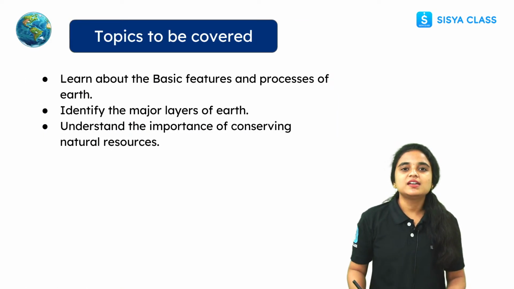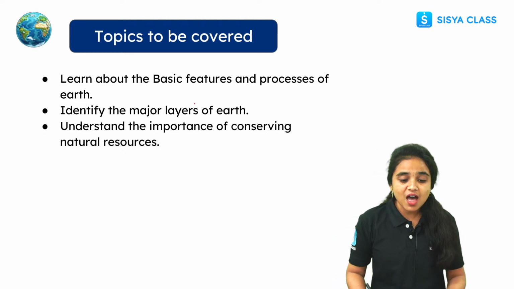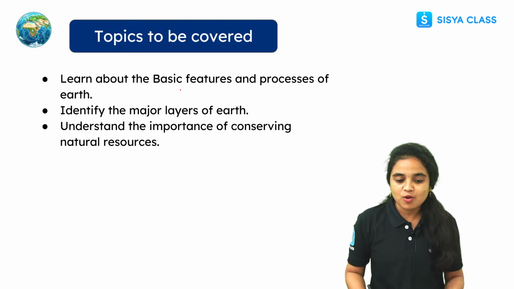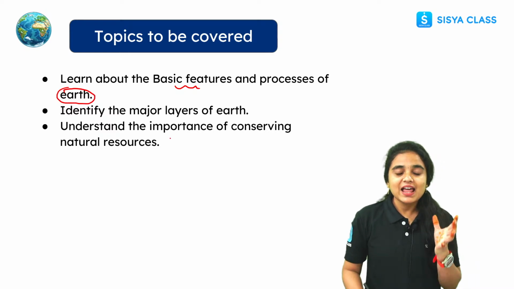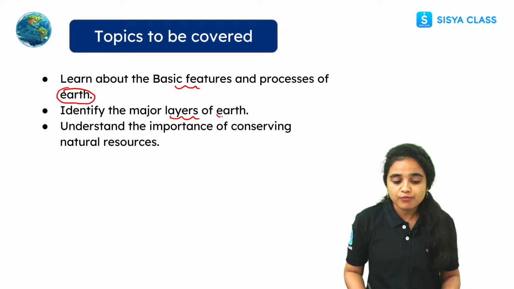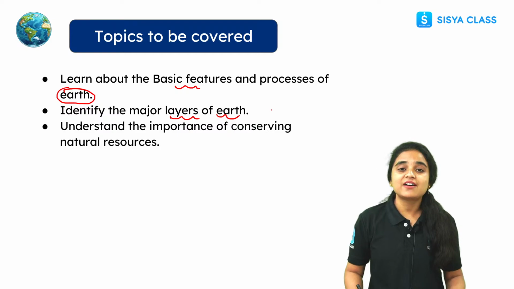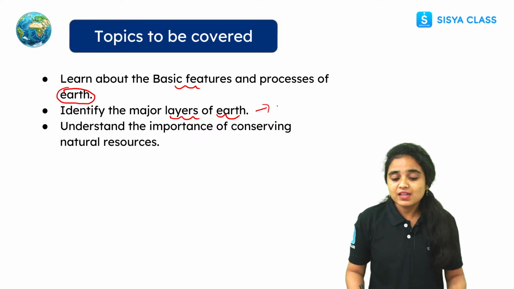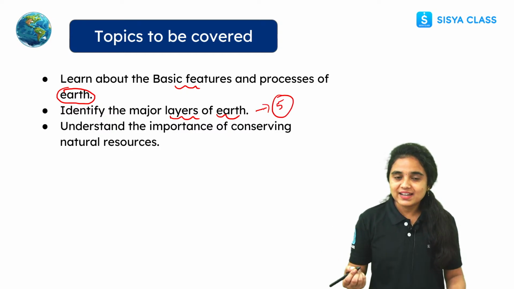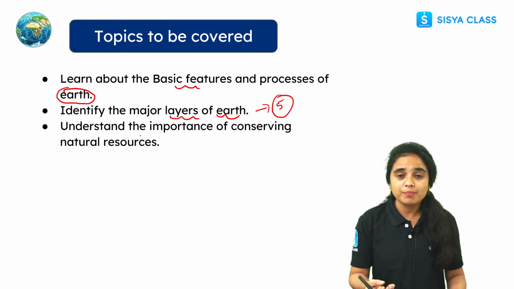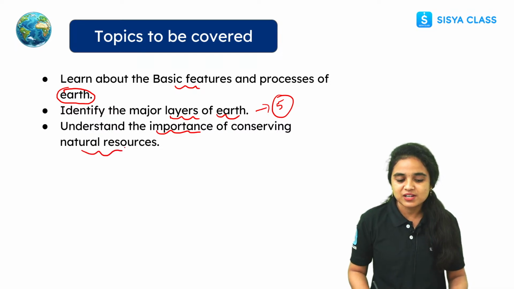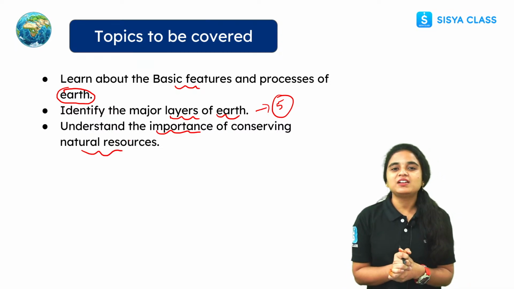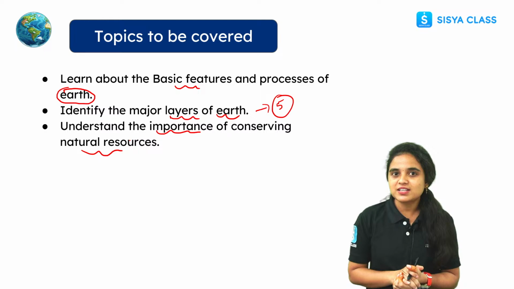Right students, in today's class we will discuss the basic features and processes of our Earth. We will identify the major layers of our Earth. There are 5 layers in our atmosphere, so we will discuss those 5 layers, and finally we will close the topic by discussing the importance of conserving natural resources. So these are the topics we will learn in today's session.